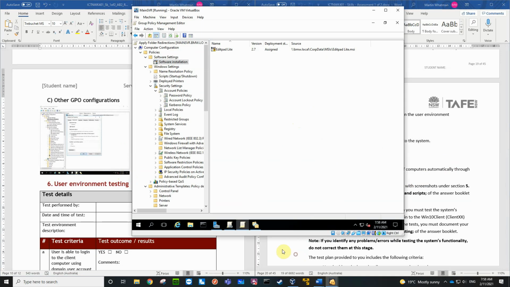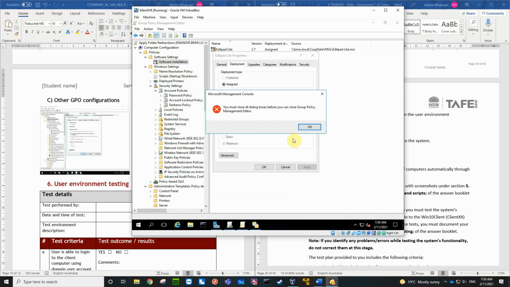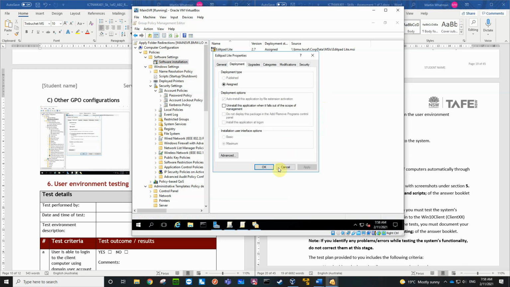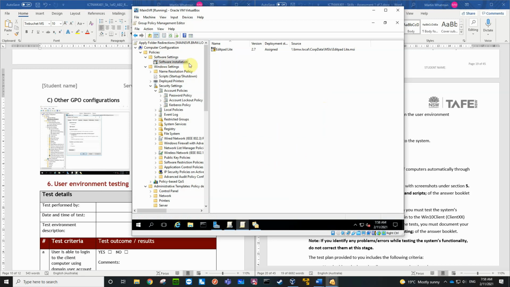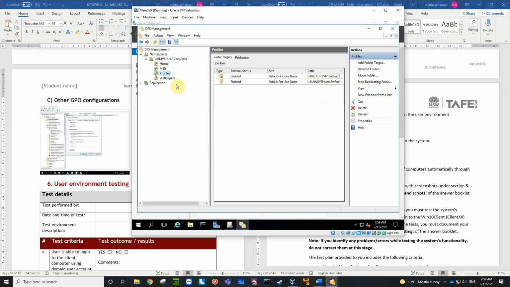So back on our main server, I can edit out of file exit. Whoops, I need to go OK on that first. File exit. So that was our group policy.